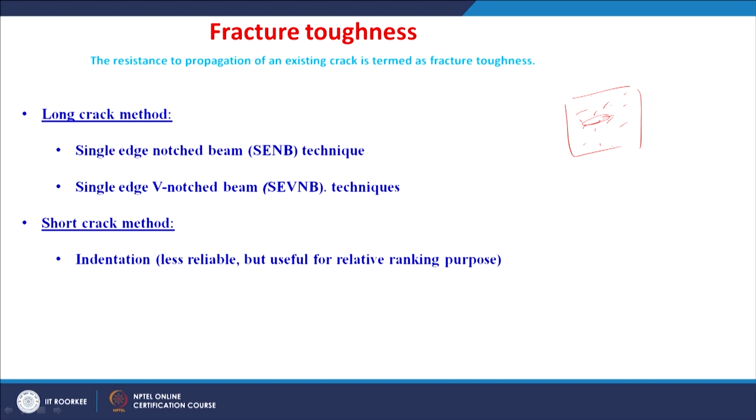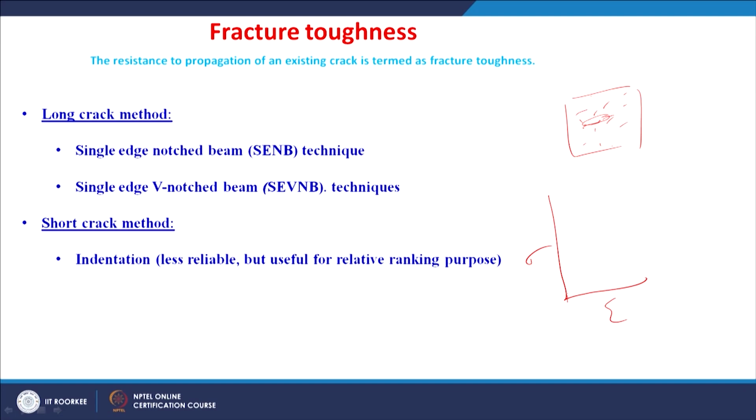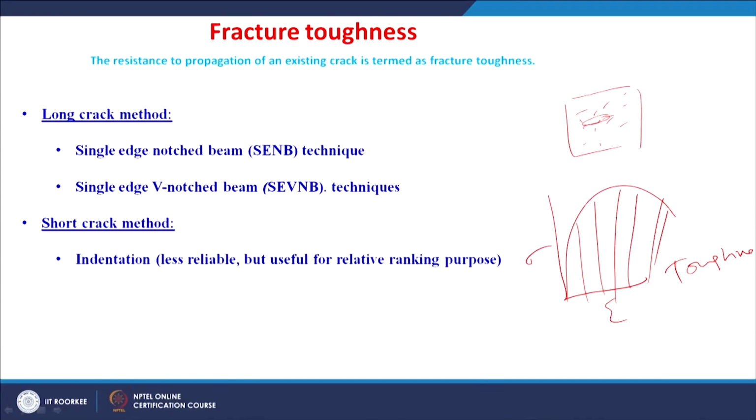For metallic materials you have a toughness parameter which is more relevant, right. The toughness is nothing but, if you know the stress and strain, the area under the curve is the toughness, or you can also say the energy required to break a unit volume of a material is toughness, right.